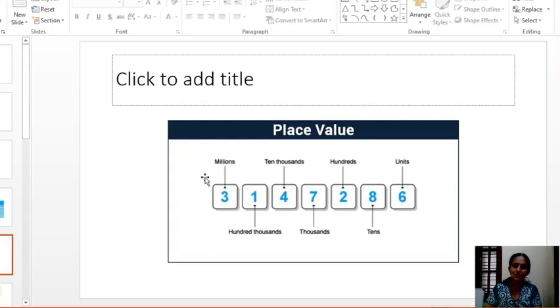It is million period, only 3 million are there, so it is read as 3 million. Now it is ones period, you should read these 3 digits together, 286. 6 is in units place, 8 is in tens place, 2 is in hundreds place, 7 is in thousands place, 4 is in 10,000 place, 1 is in 100,000 place, 3 is in millions place.